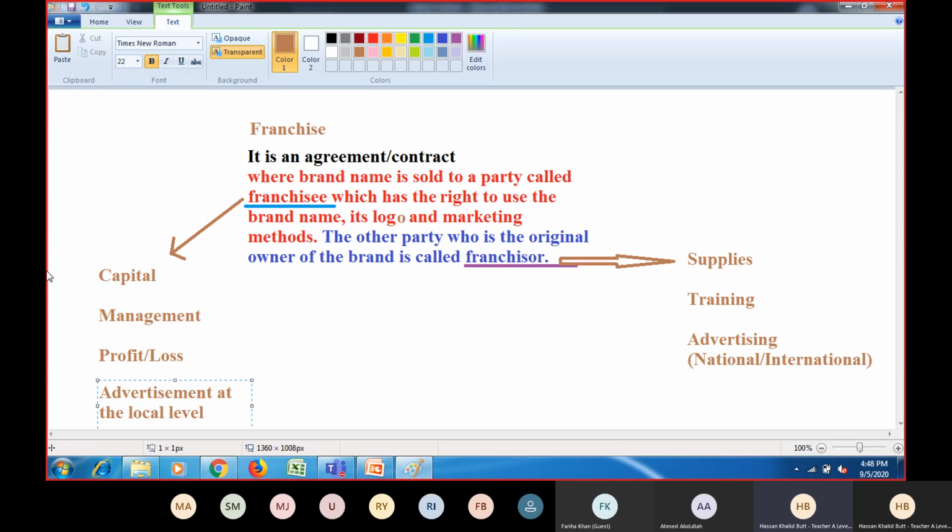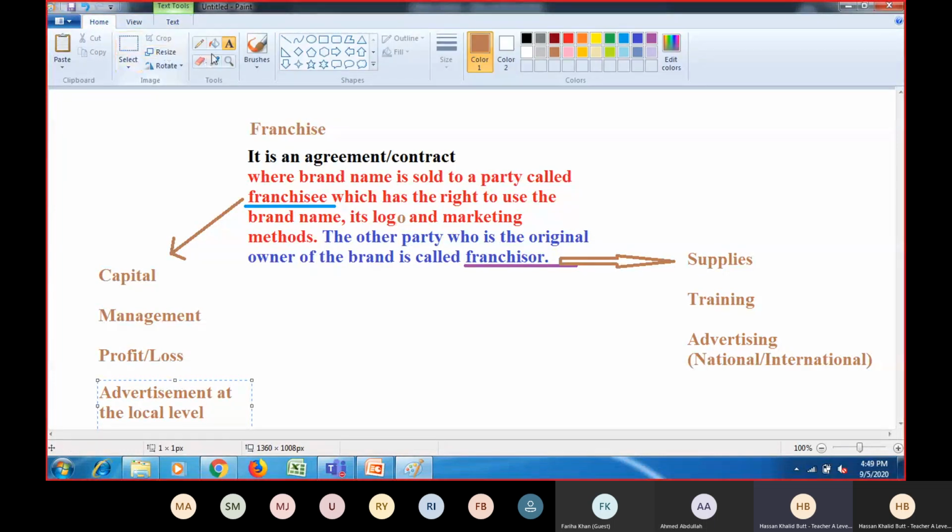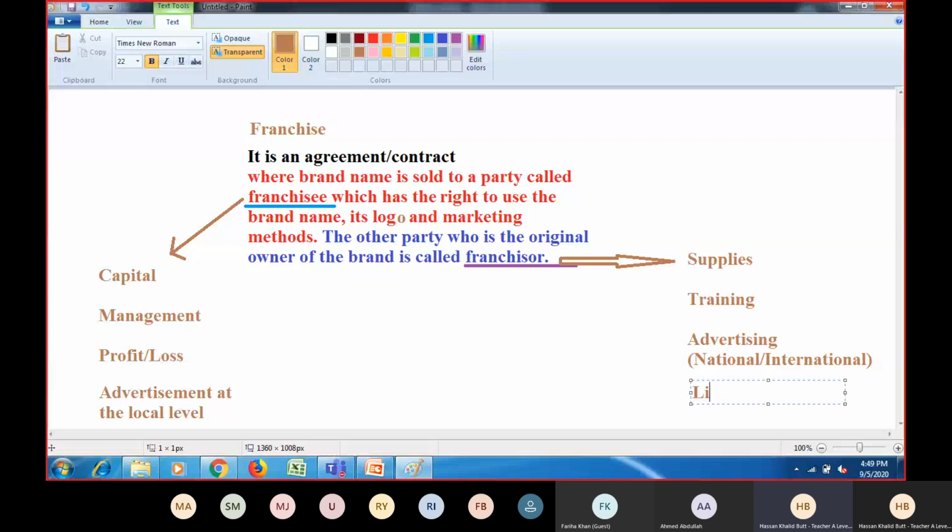Now you understand their responsibilities and their rights as well. The franchisee has the right to get the profit, and the franchisor has the right to do what? To receive a license fee, because a license is required. It is actually a big amount depending on how famous the brand is.